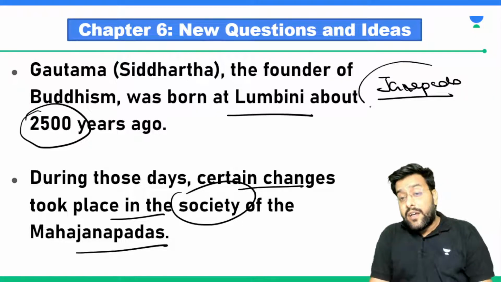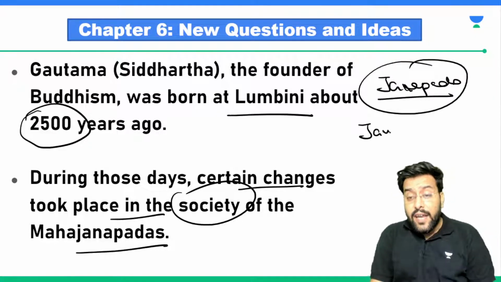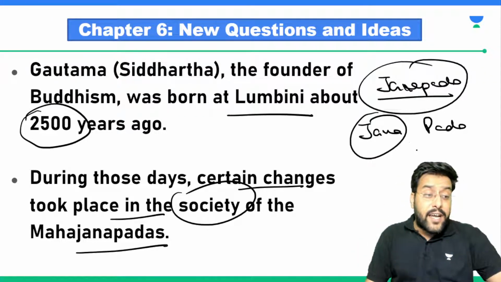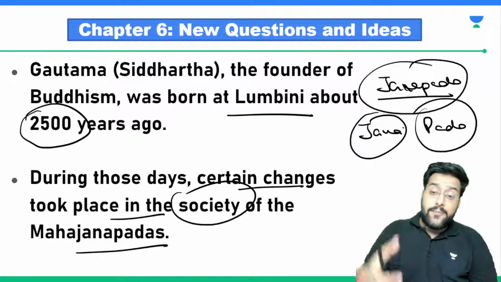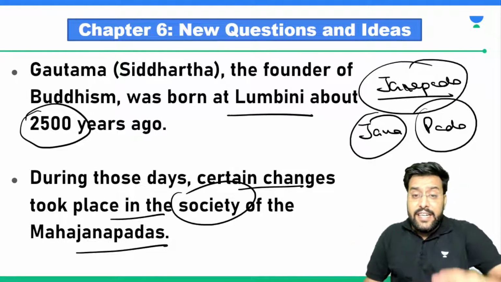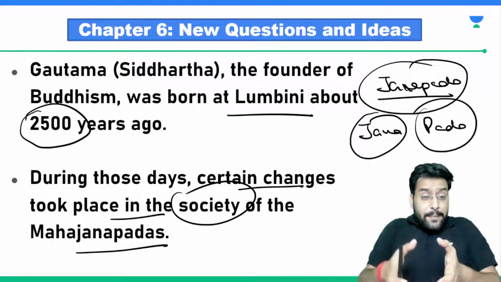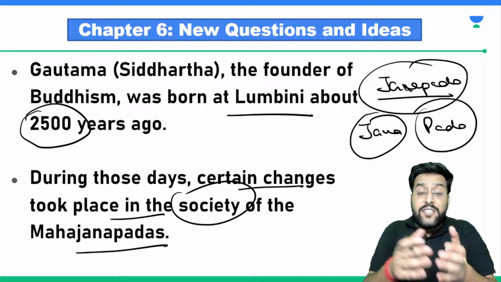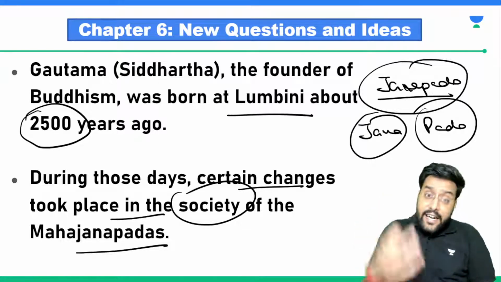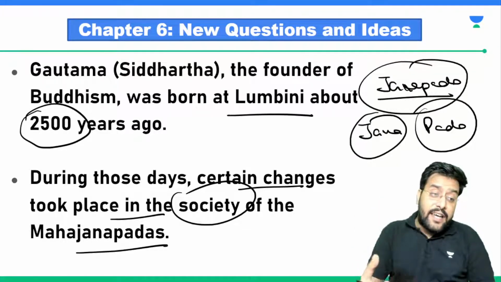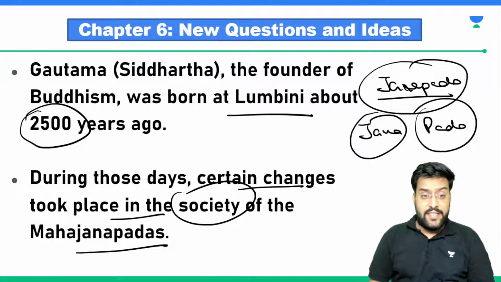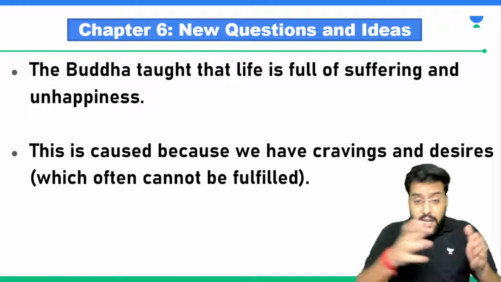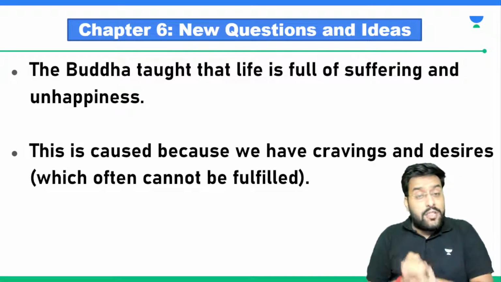Janapada comes from two words, Jana and Pada. So Jana meant people, common man, and Pada represented the footsteps of these people. So it actually represented that common people started stepping their foot, or in short we can understand, they started living in a place. We called it Janapada. Certain Janapadas became more important than others, and we named them Mahajanapadas. So there were certain changes taking place in these Janapadas. One such Janapada was where Lord Buddha belonged.